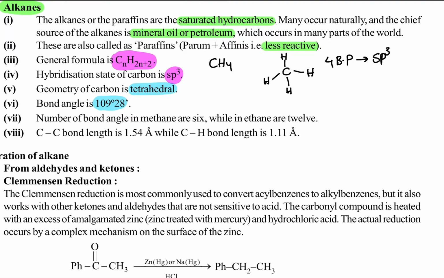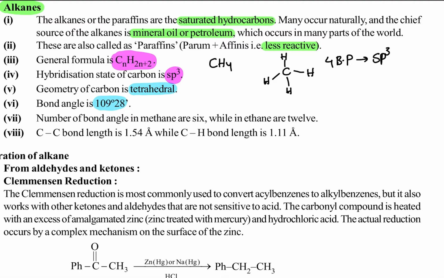The number of bond angles in methane is 6. How do we get 6? This is 1, this is 2, here 3, next 4, 5, and this is 6. So we get 6 bond angles.